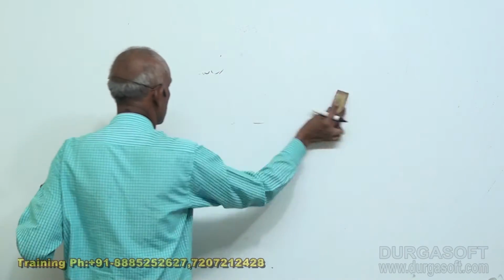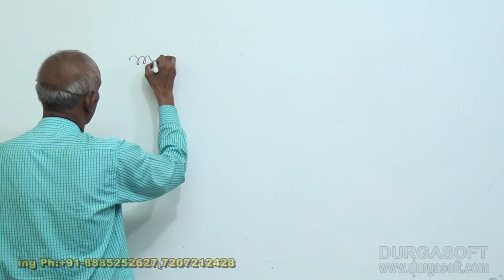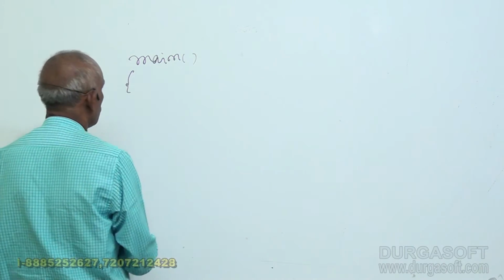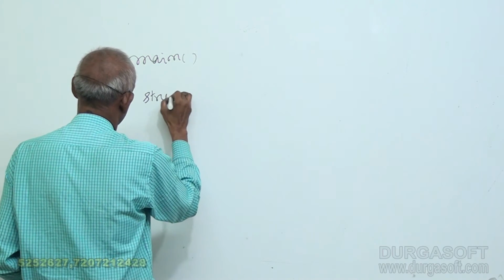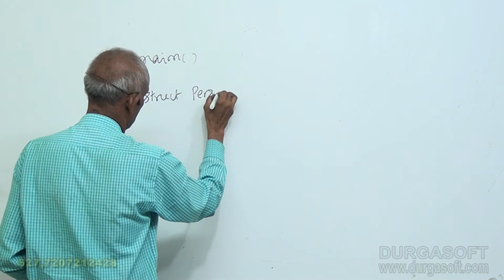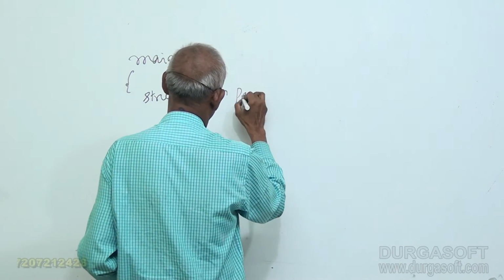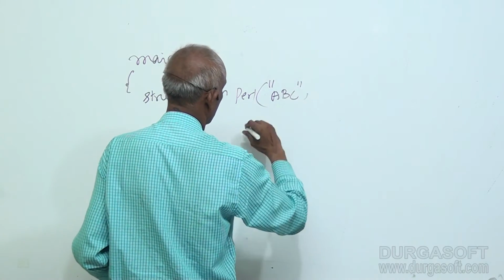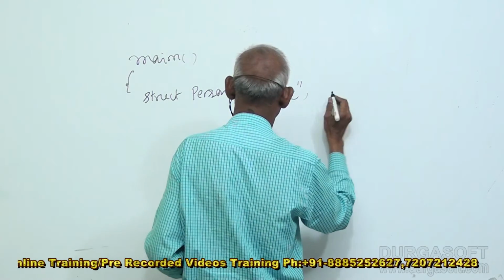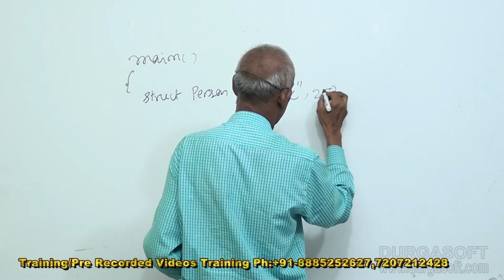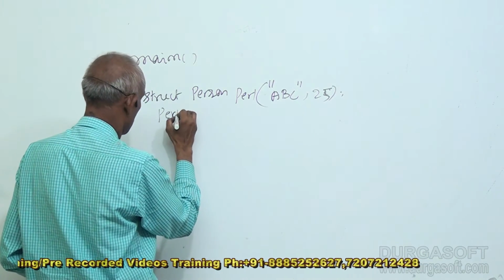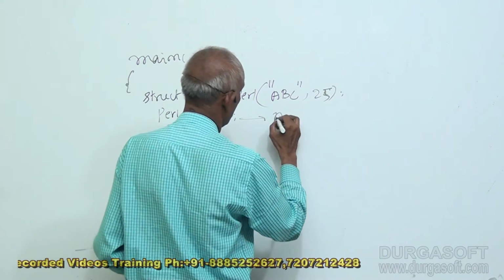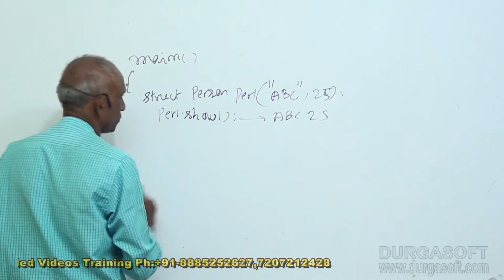Now how do you use all this? Main. So what can I do? Struct person 1. Now my constructor takes a name and an age. ABC, 25. Show. So it will display ABC 25. Goes down.